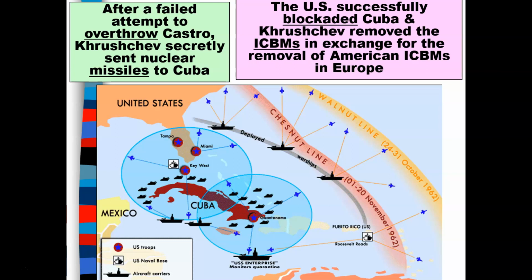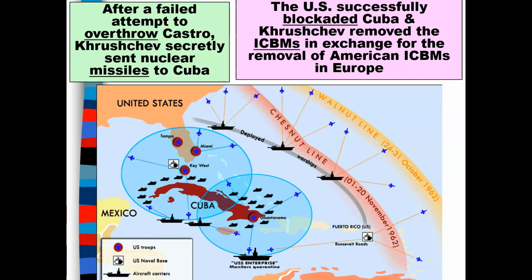The United States successfully blockaded Cuba, and Khrushchev removed the intercontinental ballistic missiles in exchange for the removal of American intercontinental ballistic missiles in Europe. And here we have once again a map of Cuba and the United States. As you can see, the United States is in close proximity to intercontinental ballistic missiles and possibly nuclear weapons.